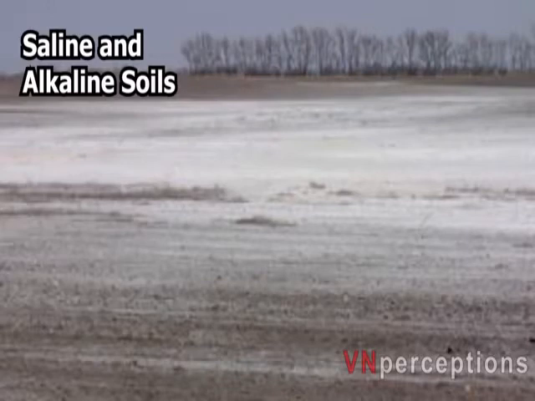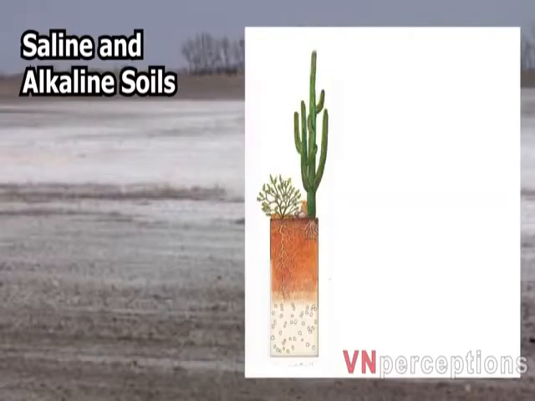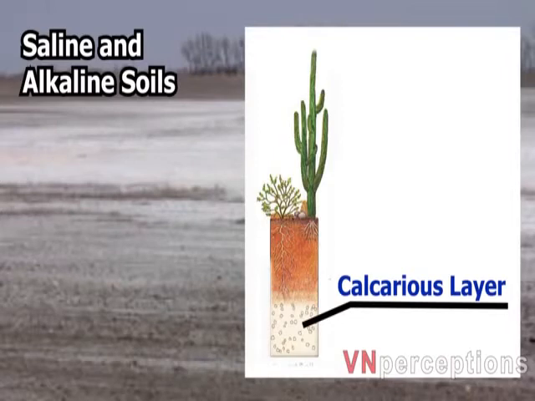Alkaline soils are clay soils with high pH value. That is, its pH value is more than 8.5. They have a poor soil structure and a low infiltration capacity. Often they have a hard calcareous layer at 0.5 to 1 meter depth.